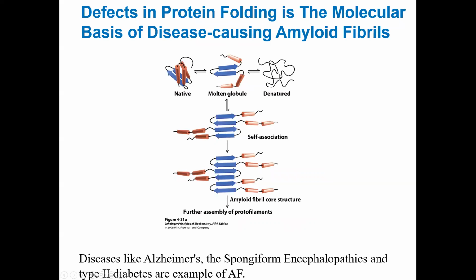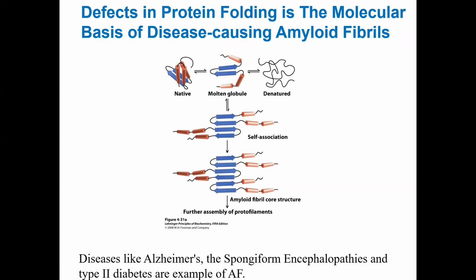If everything goes well, you can go through this process and create native protein. But there are proteins that will actually self-assemble. The molten globule, which is the intermediate state, will start to self-aggregate. They will start to self-associate, and the protein will then form what we call an amyloid fibril-like structure, which is basically the plaque-like structures that exist in Alzheimer patients.